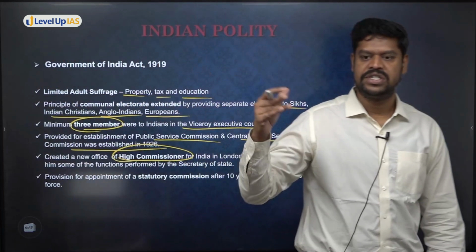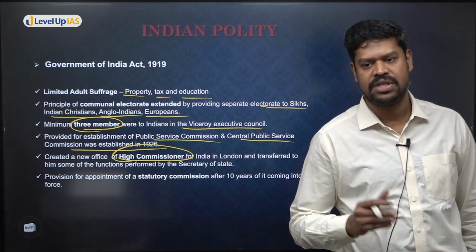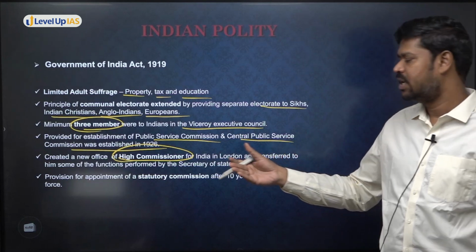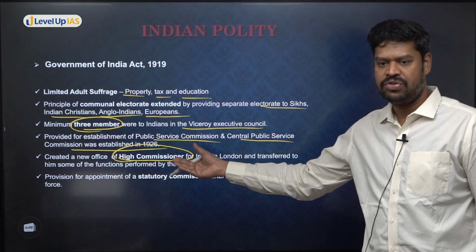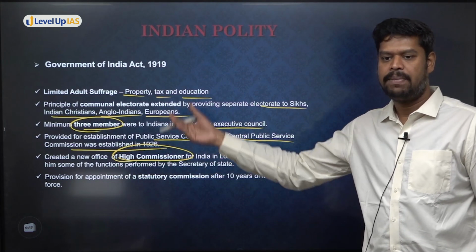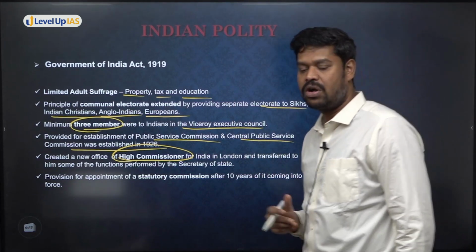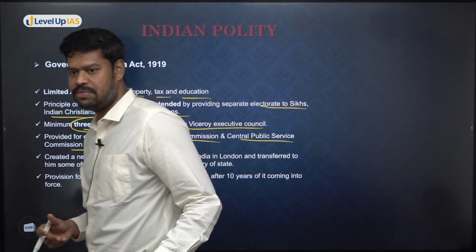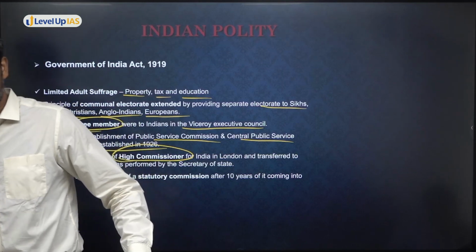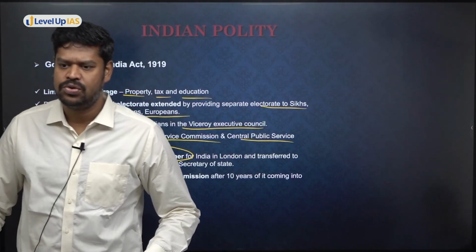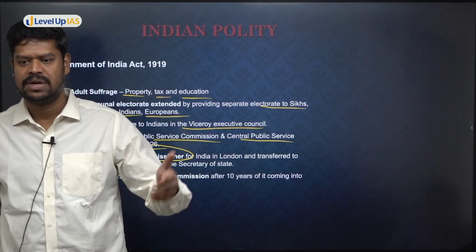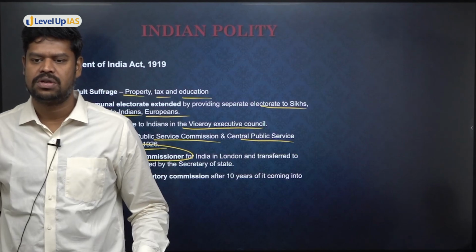Now, what were the functions that were given to the Office of the High Commissioner? Say, for example, assume that this is today equivalent to that of the ambassador of India representing some other country, or the High Commissioner of India representing some other country. Do you know what is their major function today if somebody is an Indian ambassador to some other country or a High Commissioner?